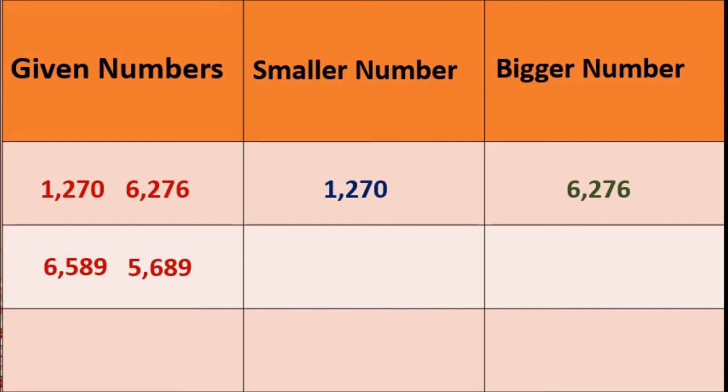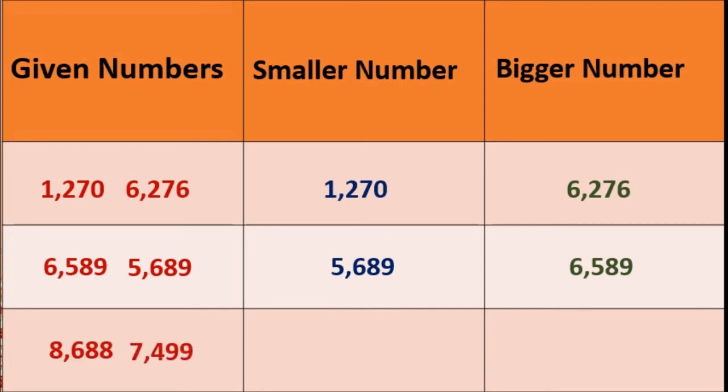Second one, 6589 and 5689. See, only the first two numbers are interchanged. Don't be confused. Here the first number, 5000 is less than 6000. So the second number is the smaller number and the first number is the bigger number.